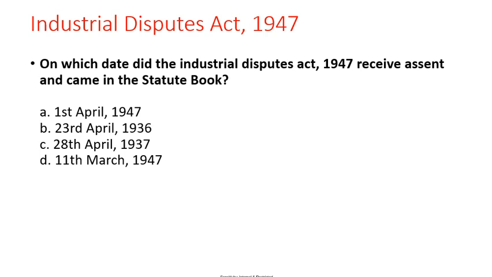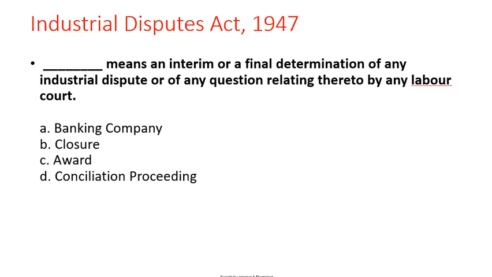Next one. On which date did the Industrial Dispute Act 1947 receive assent and come into the Statute Book? Options: 1st April 1947, 23rd April 1936, 28th April 1937, 11th March 1947. Correct answer is 11th March 1947.